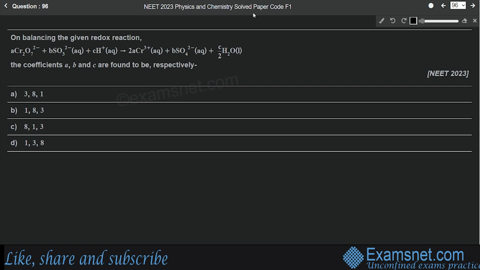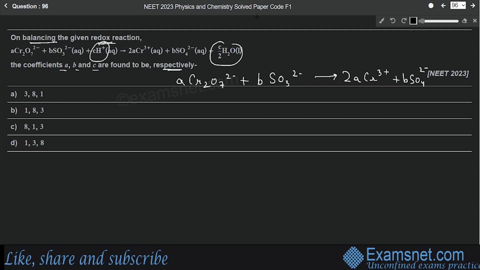Question number 96 is from the chapter redox reaction, and the question is, on balancing the given redox reaction, the coefficients A, B and C are found to be respectively. So let's write down the main reactants and products of this reaction. On the left hand side, the reactants are A Cr2O7 2 minus plus B SO3 2 minus, and on the right hand side we have the products 2A Cr3 plus B SO4 2 minus. So these are the main reactants and products. I am not mentioning H plus and H2O here. So let's solve this first.